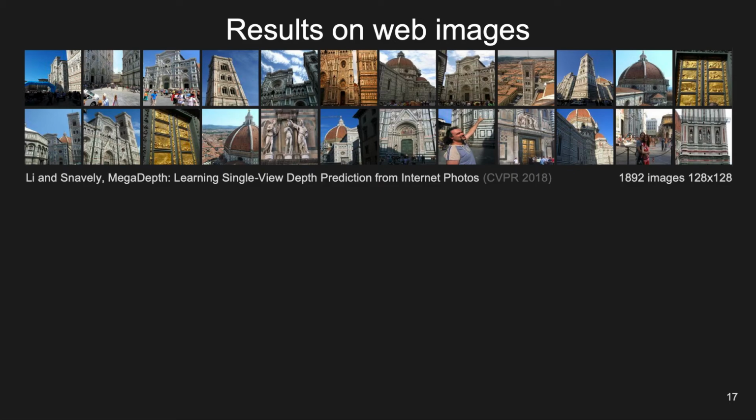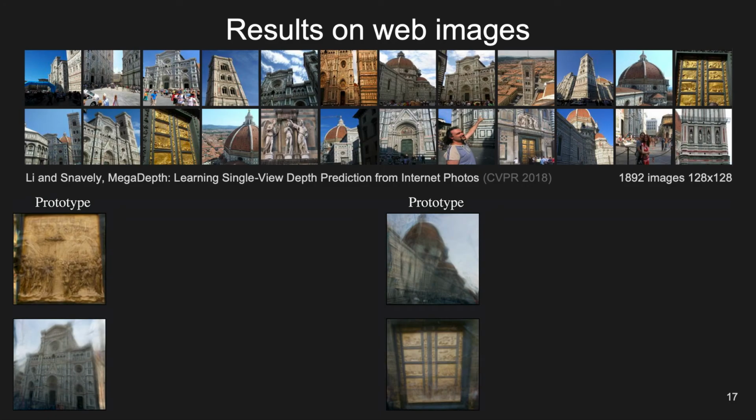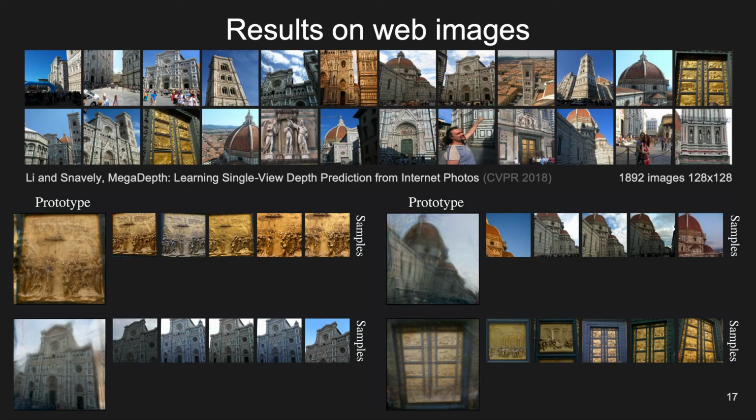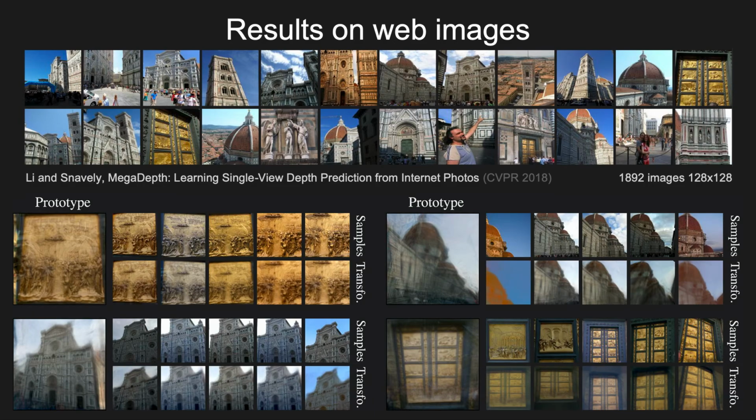We also demonstrate our approach's robustness by visualizing clustering results on web photo collections like this collection of Florence images. We show the 4 best qualitative prototypes learned with our approach when applied with 20 clusters. They are extremely sharp and detailed. Except for a few outlier samples, the clusters found have a surprisingly high purity. Even for such complex images, we managed to model real transformations like illumination variations and viewpoint changes.